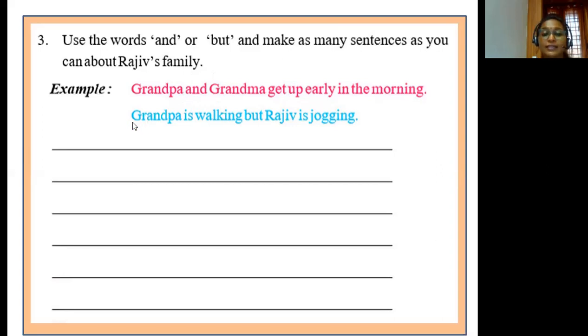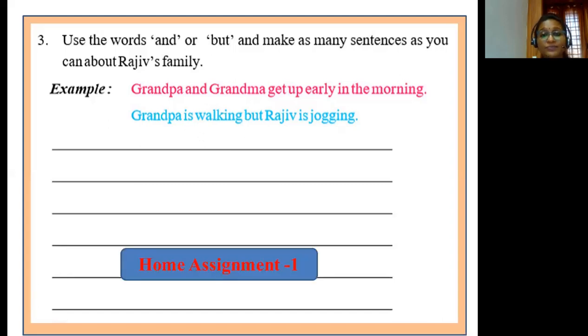The second sentence, Grandpa is walking but Rajiv is jogging. Here, the word but is used in order to frame this sentence. So children, look at those pictures and frame sentences using and or but. Okay? This is going to be your home assignment. As soon as you complete your home assignments, please post it to my personal WhatsApp number.